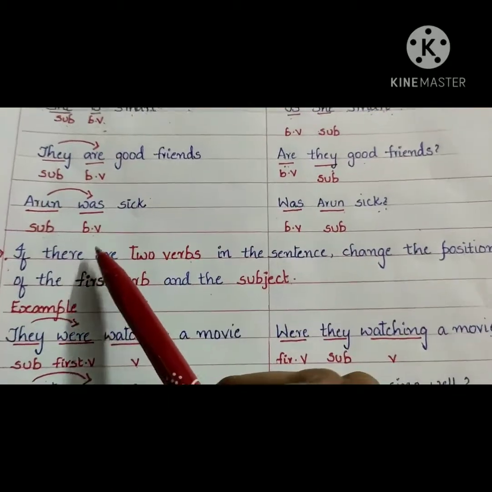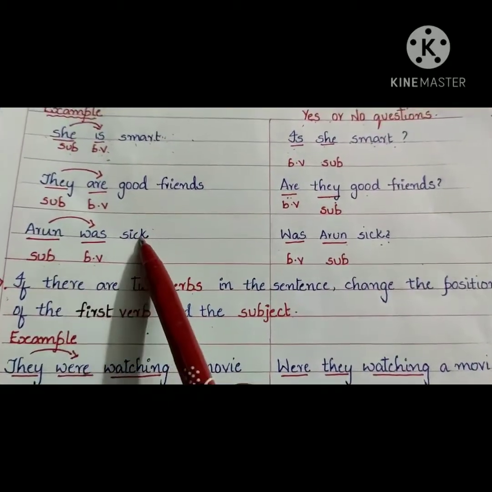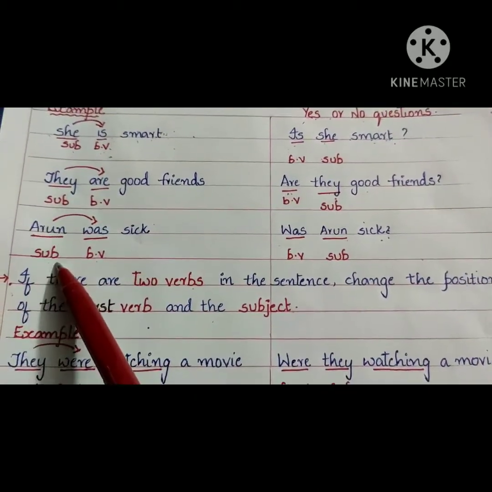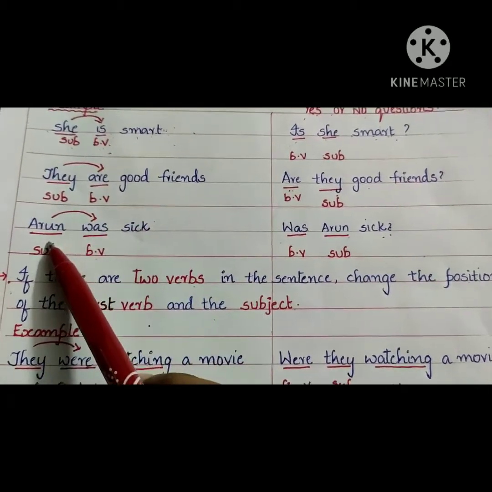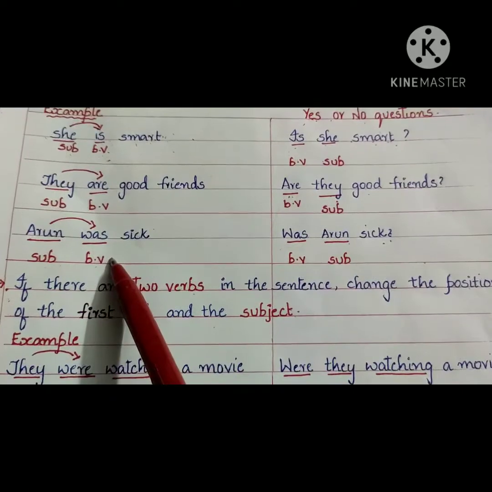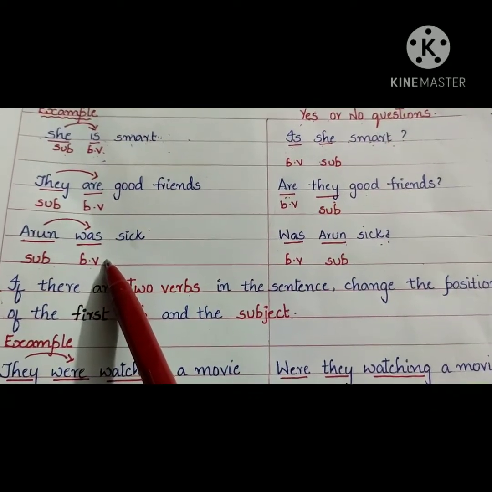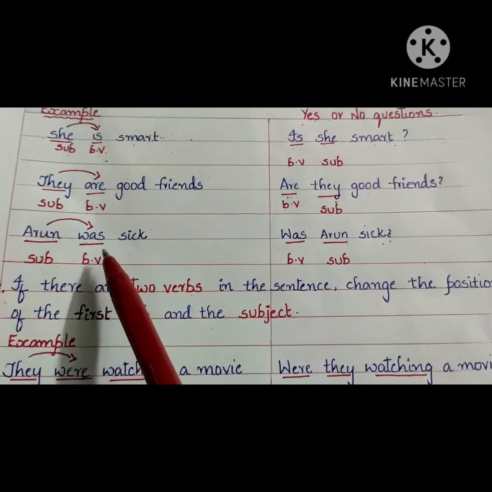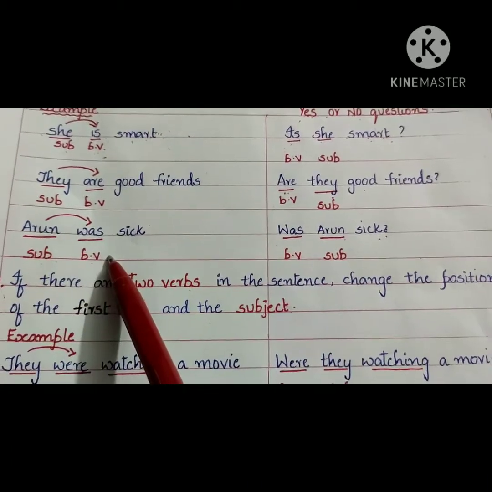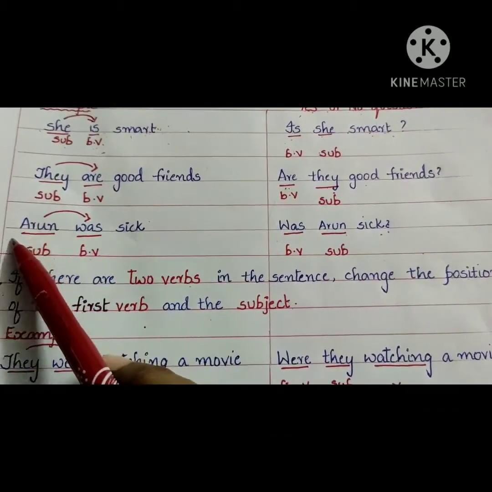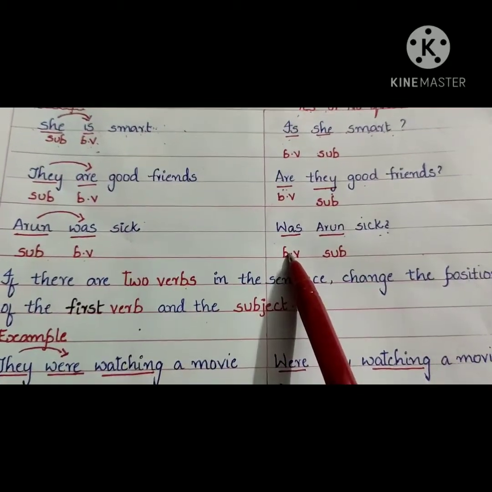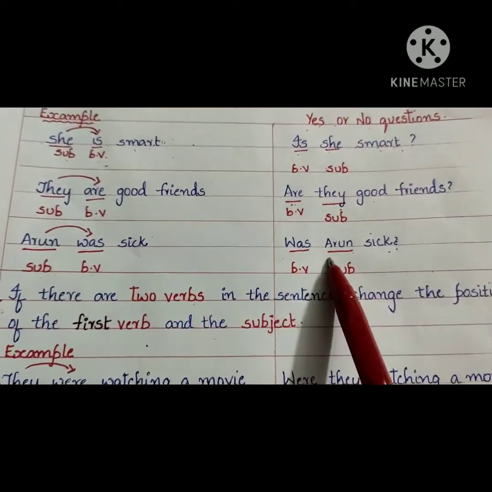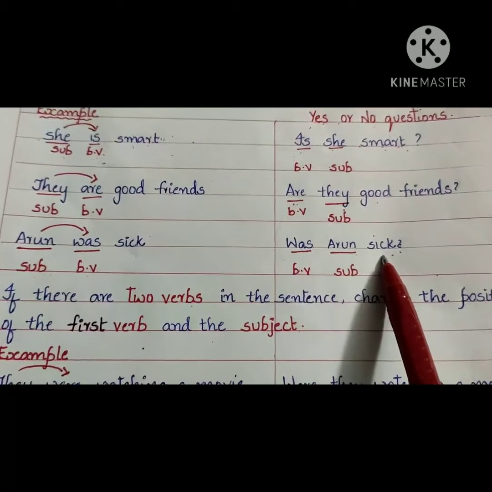Coming to the third example. Arun was sick. Arun is the subject. Was is the verb. Sick. So when you convert the given sentence into yes or no type, what do we have to shift first of all? Yes, we have to shift the verb in front of the subject. So now let us see how the question is framed. Was Arun sick? Is it clear, children?